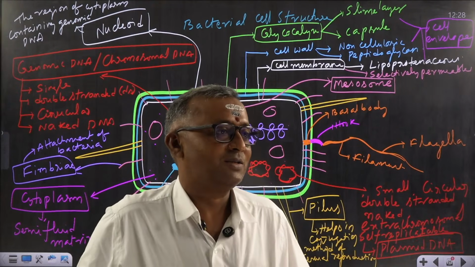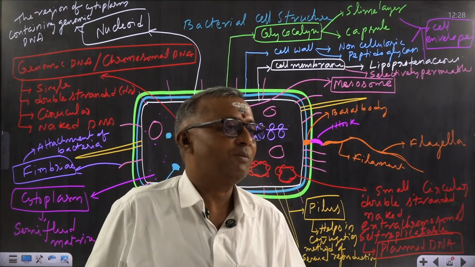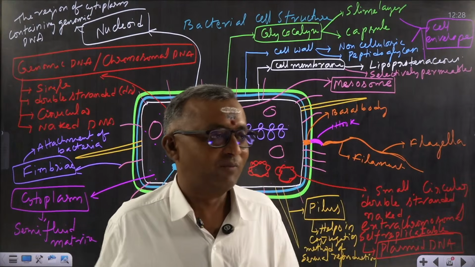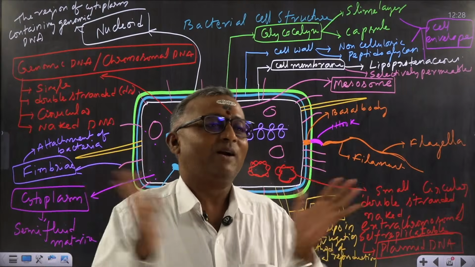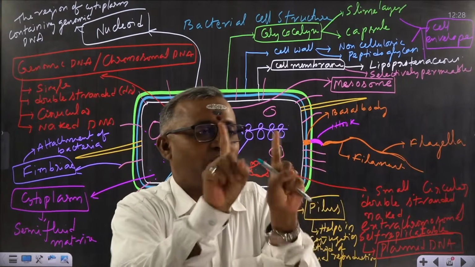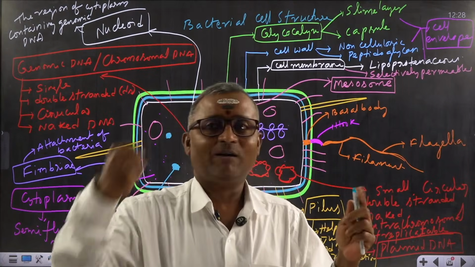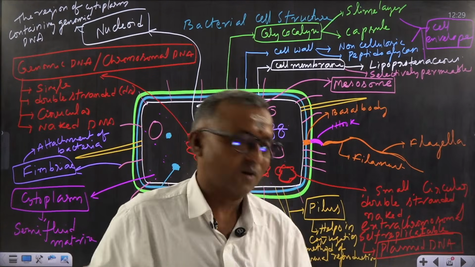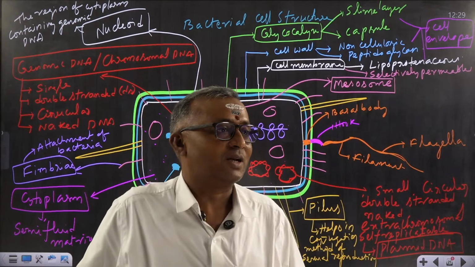Are pili and fimbria the same? No, Rita Kumari, it's a good question. Pili and fimbria are entirely different, but only one function is the same, that both are meant for attachment. Pili helps in attachment of two different bacteria. Fimbriae help in attachment of a bacterium to the surface of a host or to the surface of rocks. Is it clear, Rita Kumari?